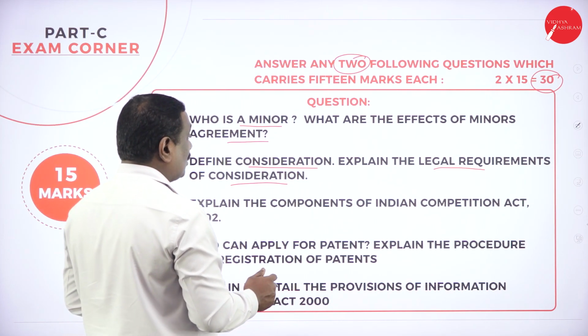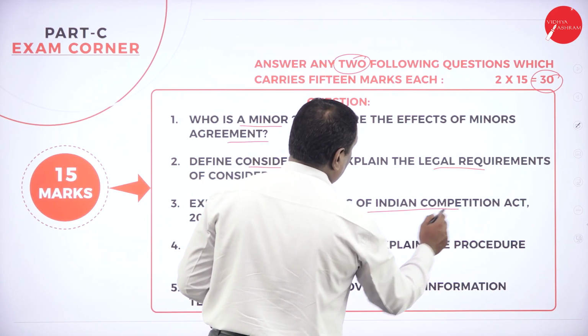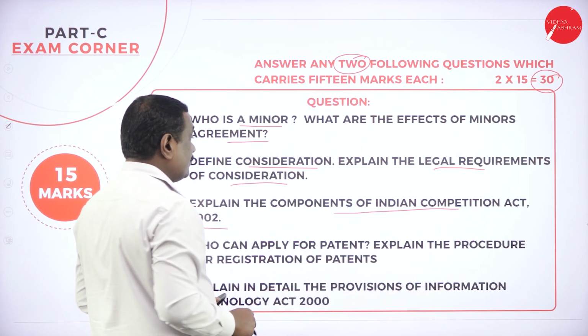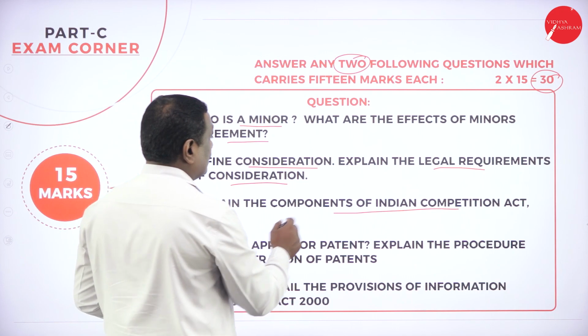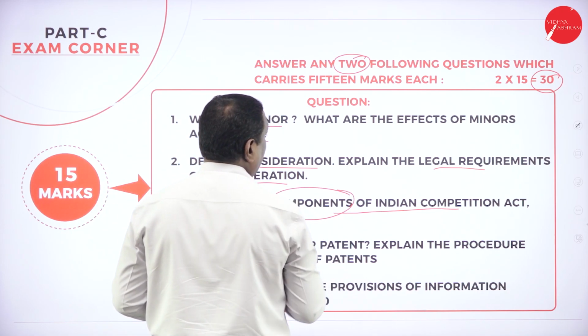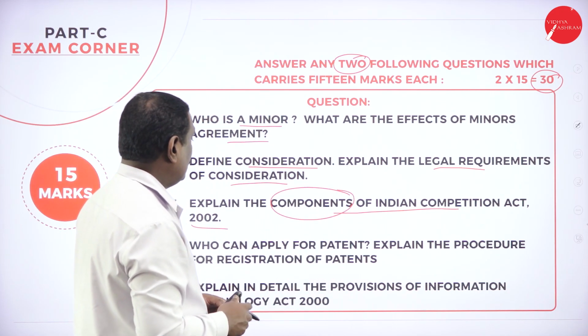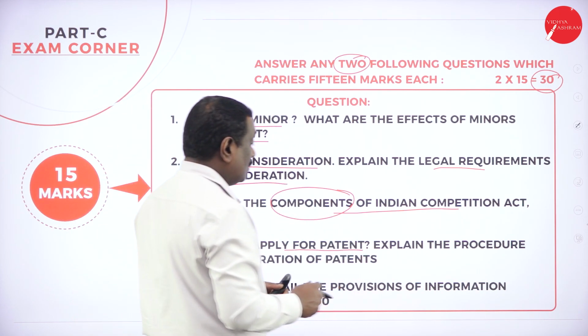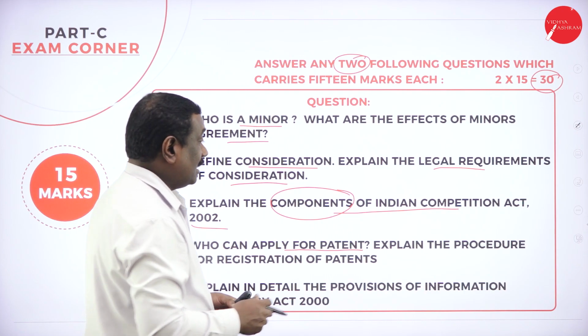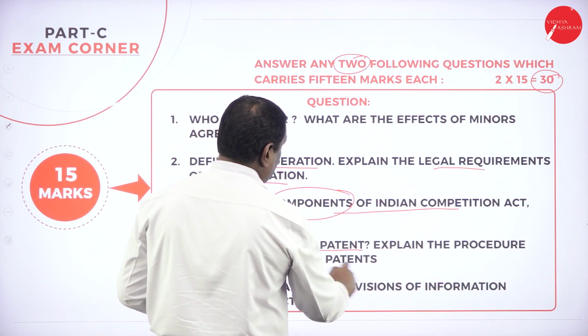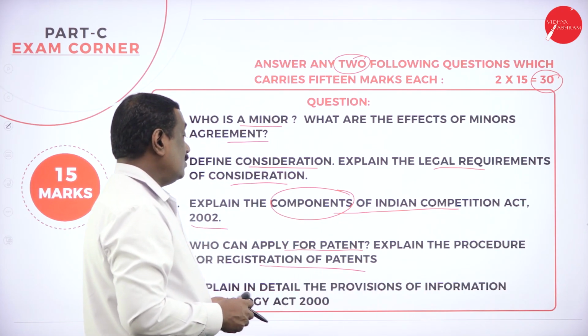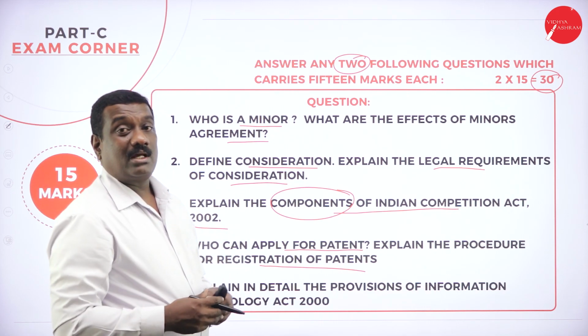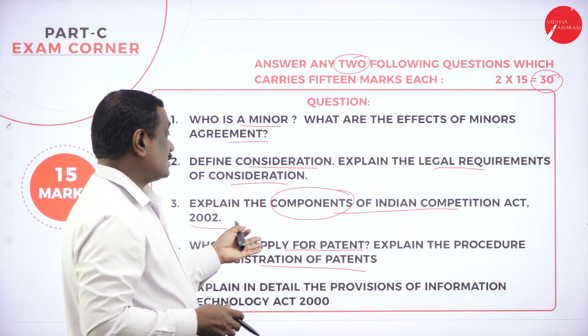Then explain the components of the Indian Competition Act of 2002. So you have to write what are the components of the Indian Competition Act of 2002. Then who can apply for a patent? Then explain the procedure for registration of a patent. So they can ask you the question like who can apply? Who are eligible to apply for this particular patent?